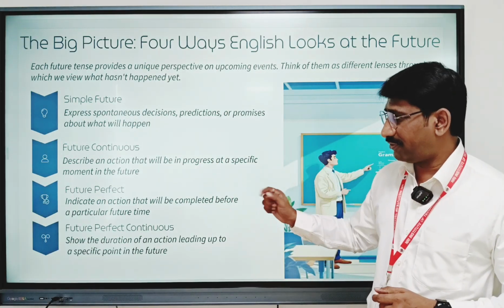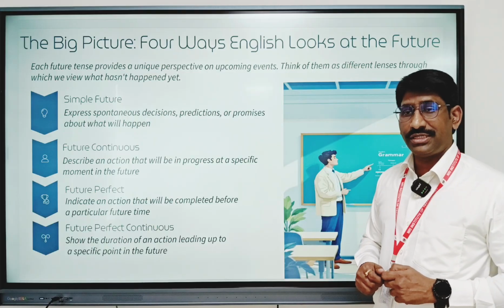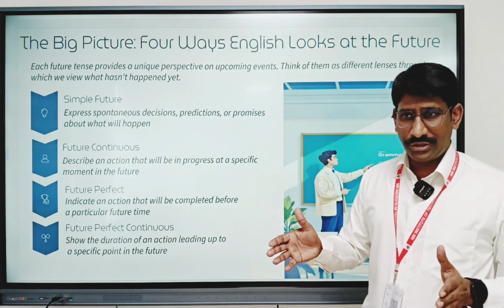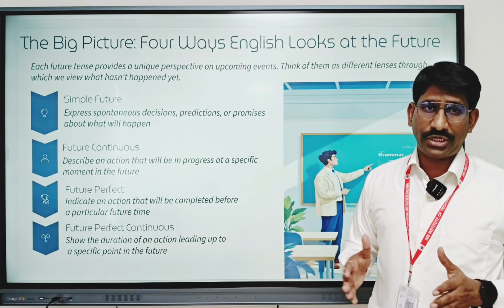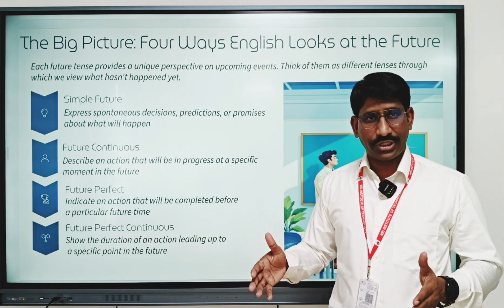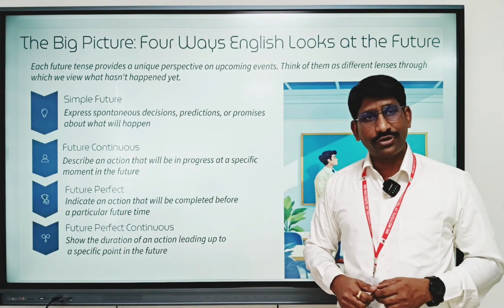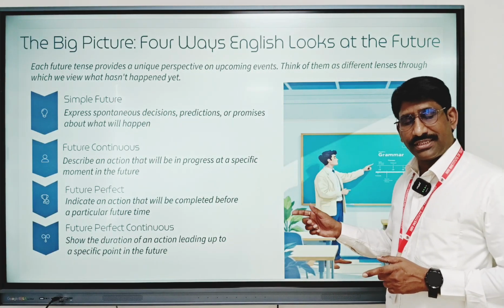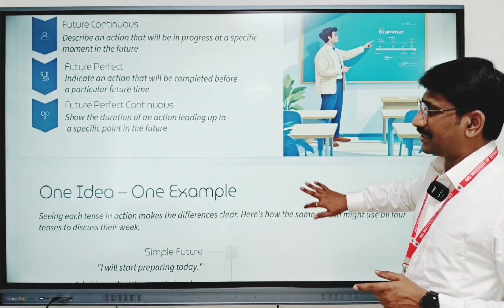You have to use future perfect tense to indicate an action that will be completed by a particular moment in the future. But if you want to talk about the longevity or the duration of an action that extends into a particular point in the future, then you need to use future perfect continuous tense. We can look into these 4 tenses briefly in the next slide.